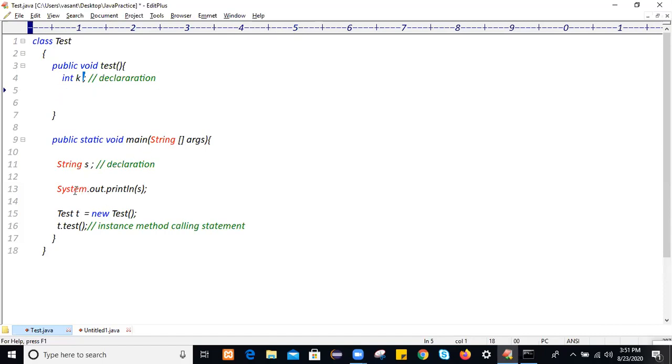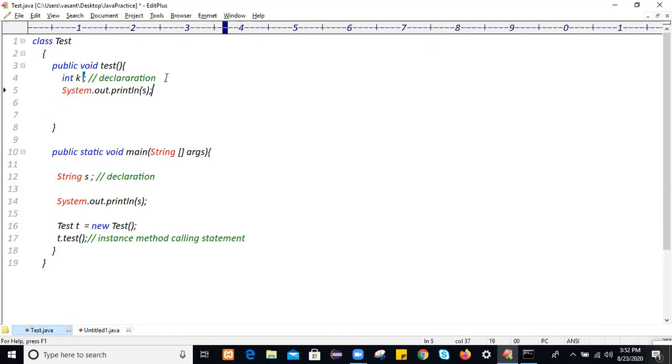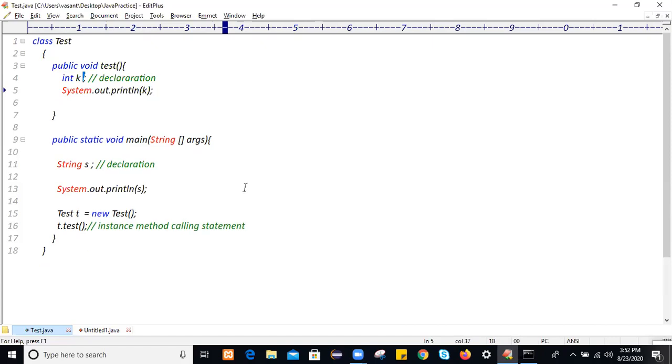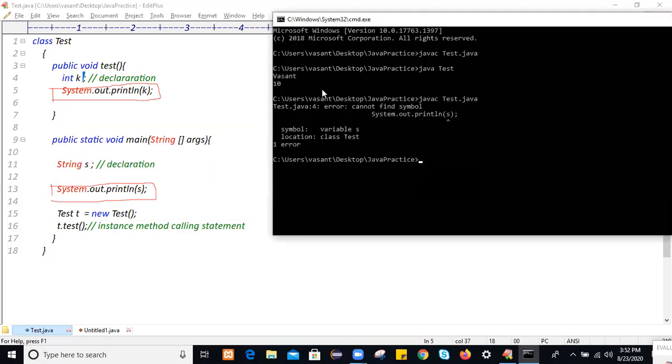Then what will happen if you declare the variable but do not initialize it? You will get an error, not at declaration but during access time. When you try to access or use this variable, you will get the error: variable may not have been initialized.